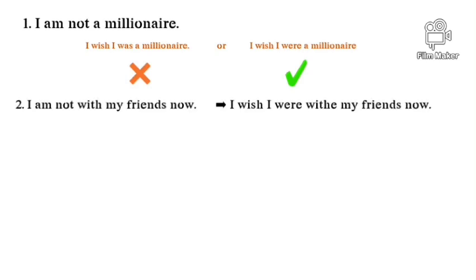Okay? Next, I am not with my friends now. I'm not with my friends now. I wish I were with my friends now. كنتمنى أكون كنت مع الأصدقاء ديالي دابا. Okay? They go on a trip or something like this. Remember, with wish we don't say I was, we say I were. I wish I were a millionaire or with my friends.